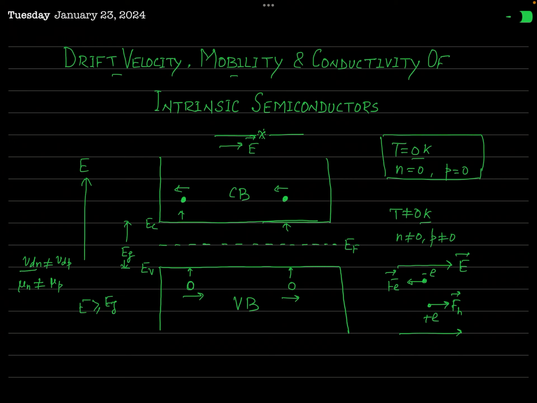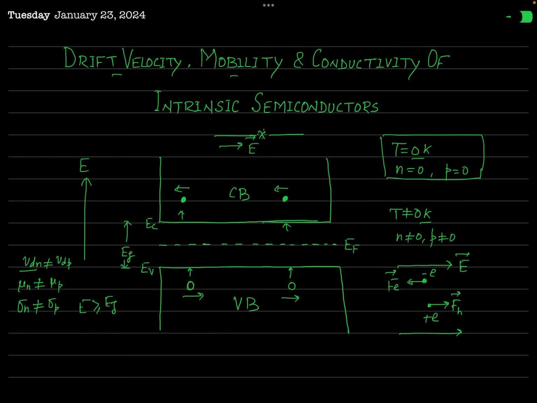And if sigma n is the electrical conductivity of our material due to the charge carrier electron, that will be different from its conductivity due to the holes, which I have denoted by the symbol sigma p.